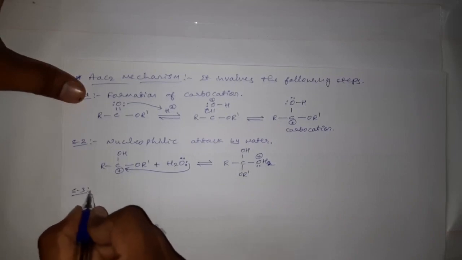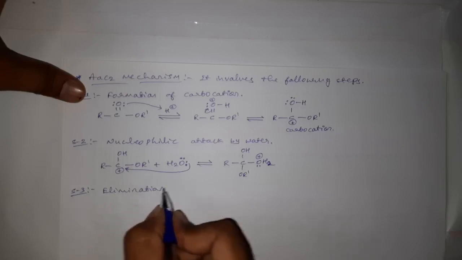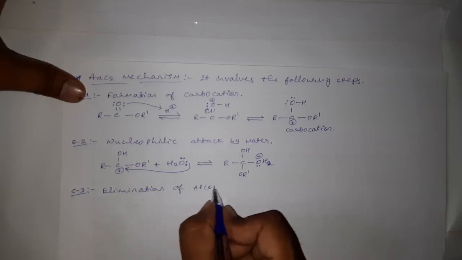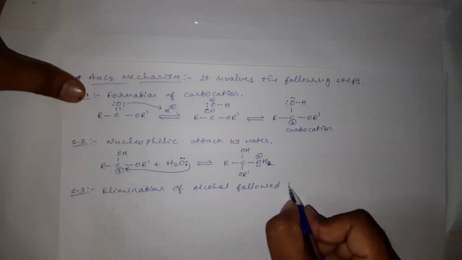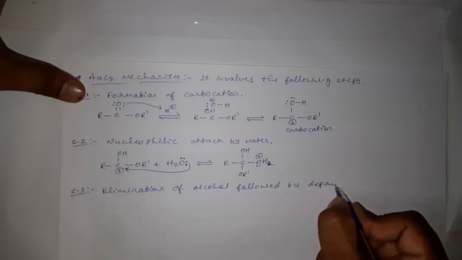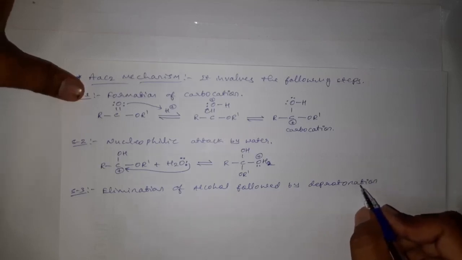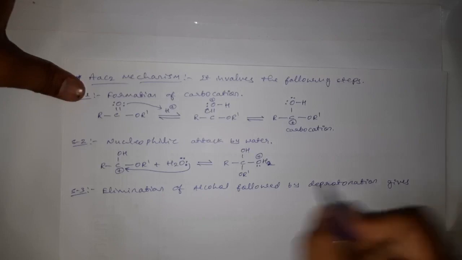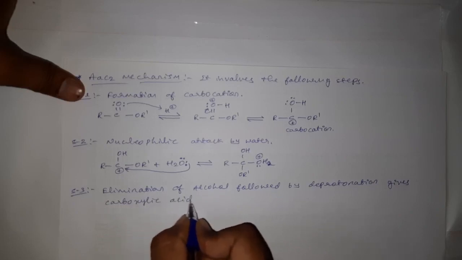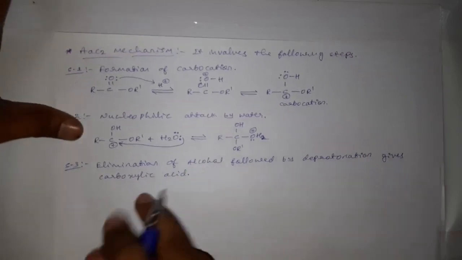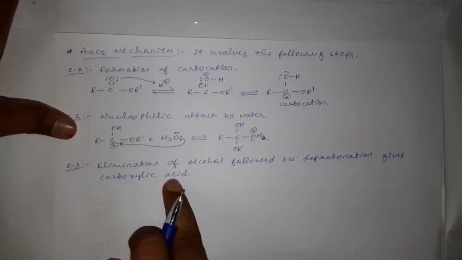Then the third step involves the elimination of alcohol followed by deprotonation. Elimination of alcohol followed by deprotonation gives carboxylic acid. The last step is what? Elimination of alcohol followed by the deprotonation gives carboxylic acid.